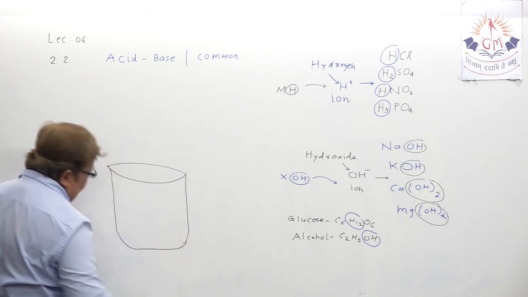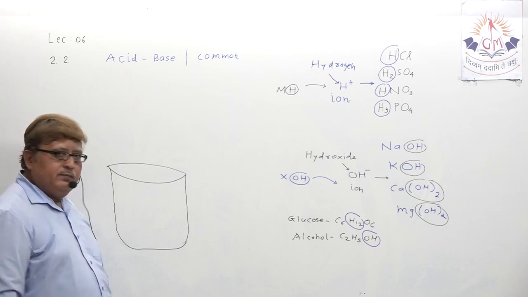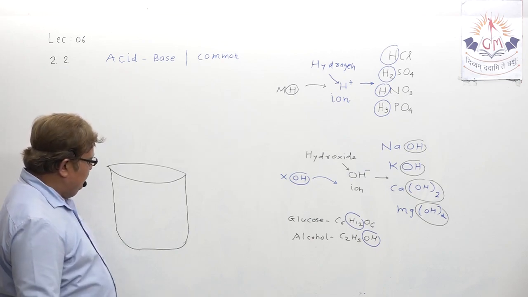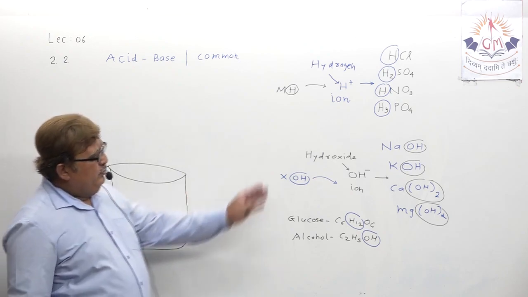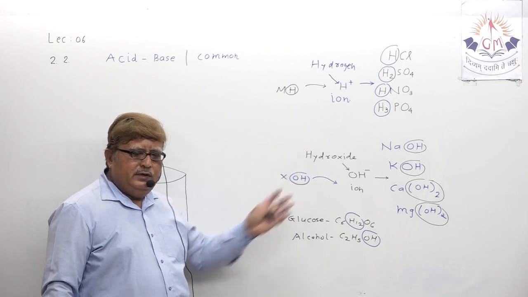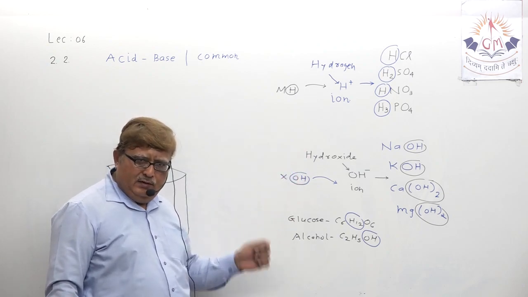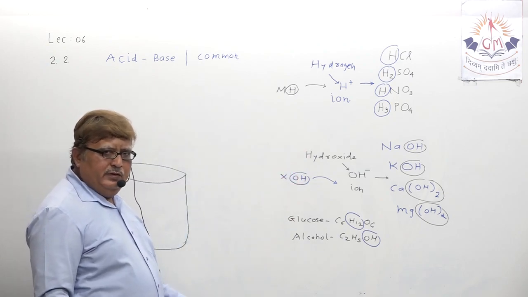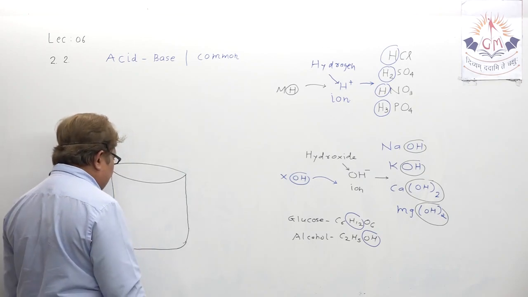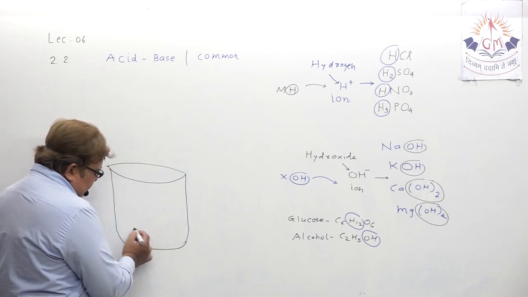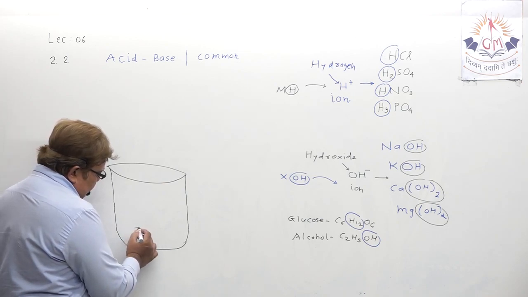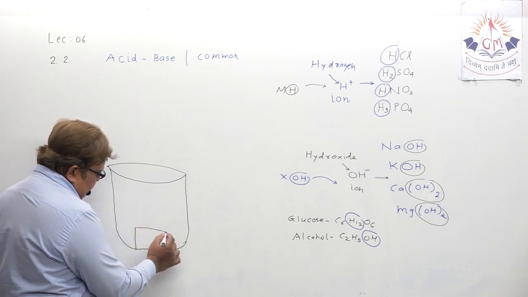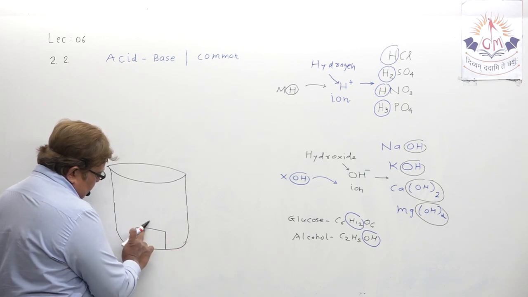Suppose you have taken one beaker. We just want to show that acid and base are good conductors, while alcohol and glucose, meaning some other compounds, are not good conductors. Just perform an experiment. You take one rubber cork and place it here.